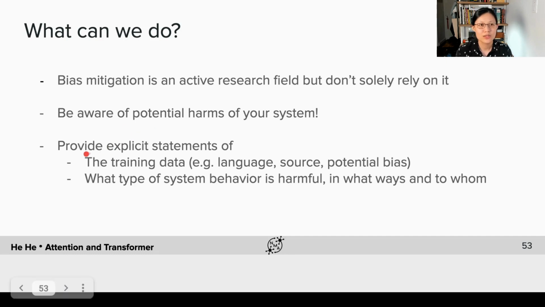In addition, when releasing or deploying the model, we need to provide an explicit statement of the training data used by the model, such as the language, the source of the training data, and the potential biases in the model. We should also state what type of system behavior is harmful, in what ways, and to whom. For example, does it exhibit gender bias or age bias or other types of biases, so that the customers or the users would be fully aware of what they're getting into, the potential harmful behaviors from the model.